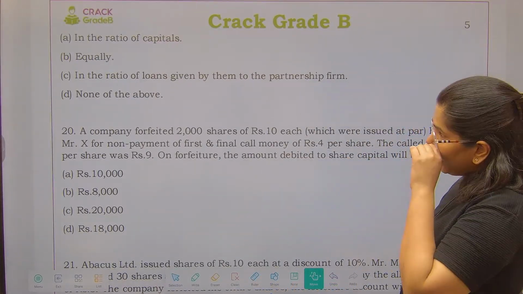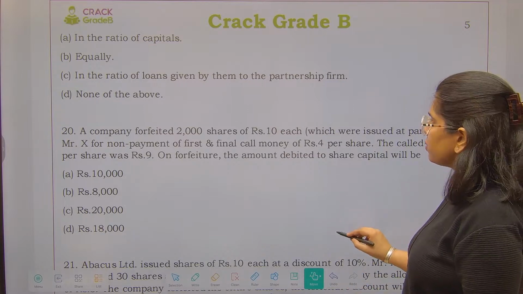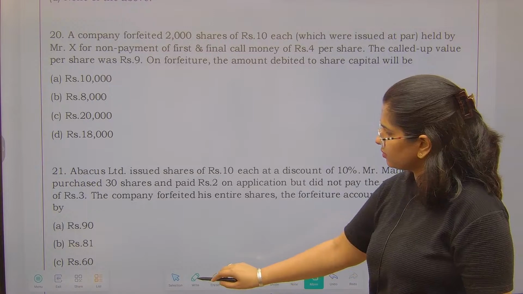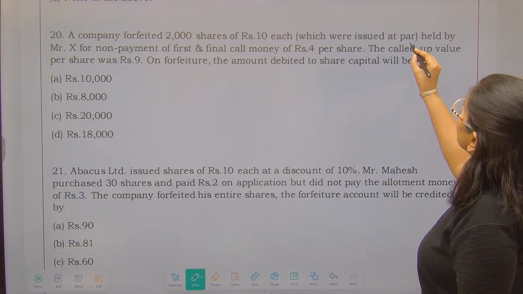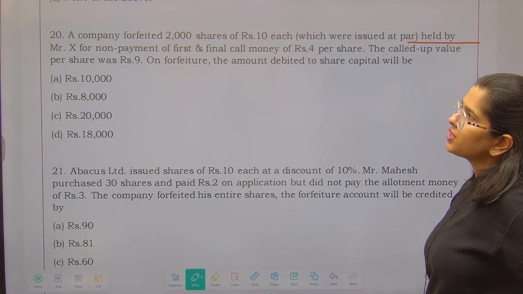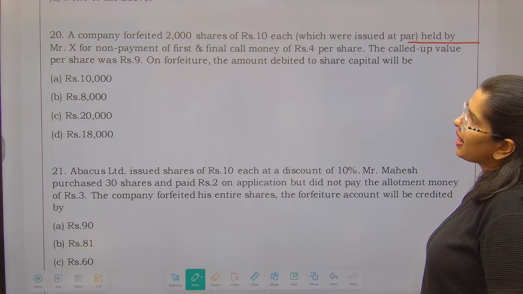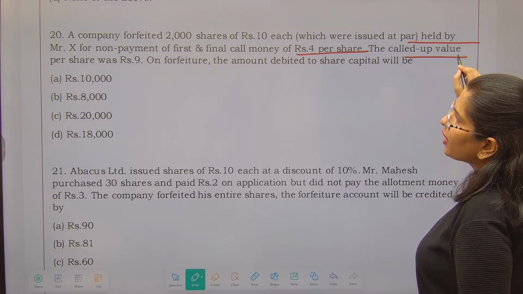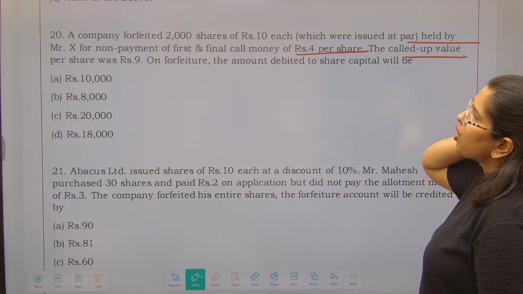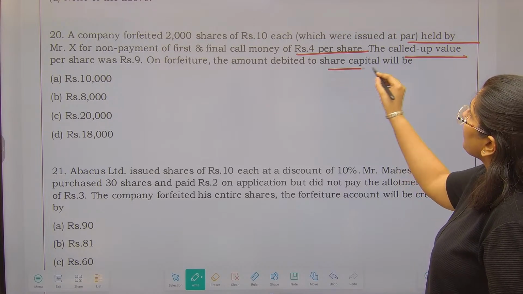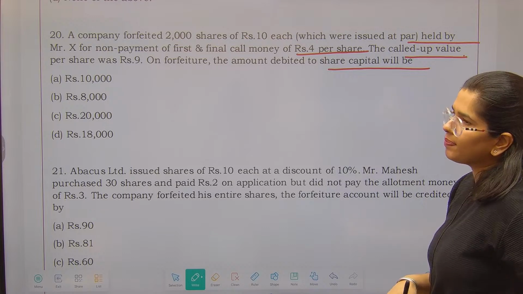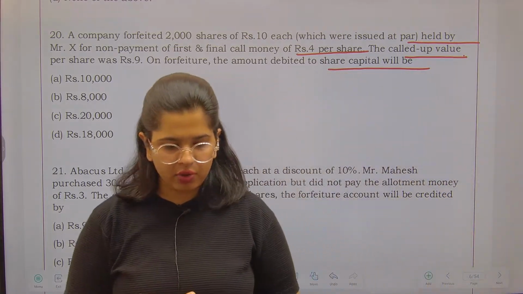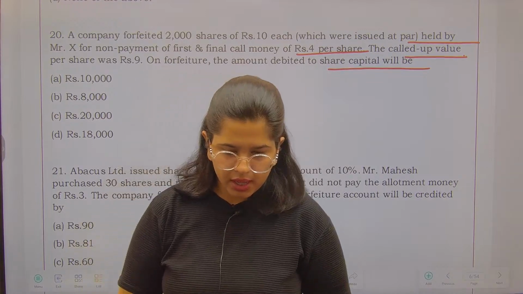Next, we have: a company forfeited 2,000 shares of 10 each, which were issued at par, held by Mr. X for non-payment of first and final call of money, that is 4 per share. The called up value per share was 9 rupees. On forfeiture, the amount debited to the share capital would be. अब बताइए forfeiture पे हम शेयर कैपिटल में जो अमाउंट डेबिट करेंगे वो कितना होगा, बताइए.